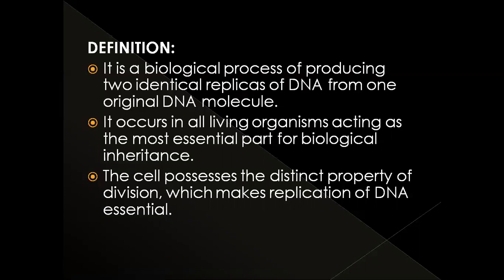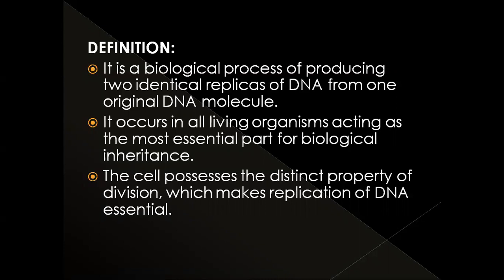It occurs in all living organisms, that means plants and animals, because it is the most essential part of biological inheritance. The inheritance takes place through DNA. That's why in all living organisms, DNA replication takes place.